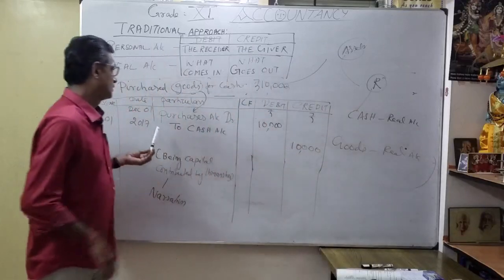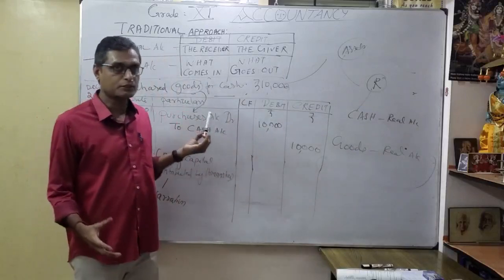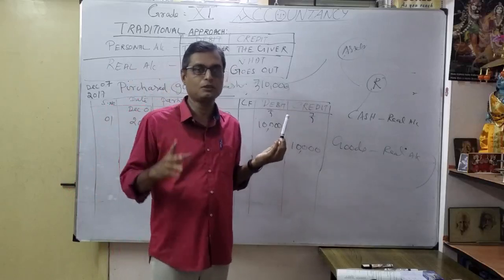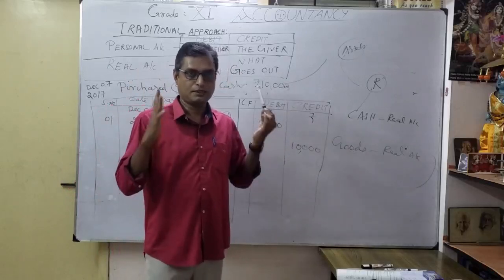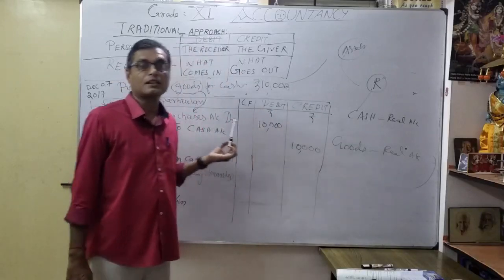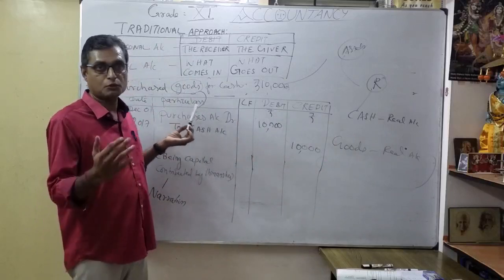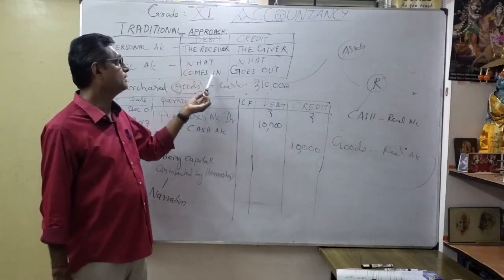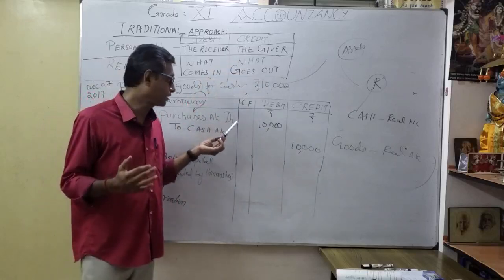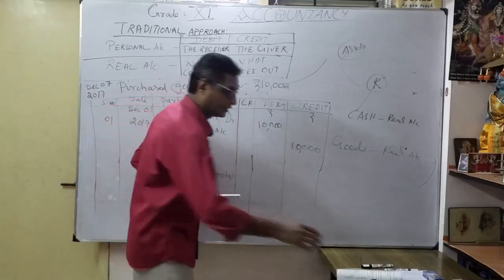Understood? So repeat once again. Purchases. So what comes in? Why am I putting it on the debit side? First we want to identify whether it comes under, we discuss only two accounts right now, correct? Personal account or real account. So is it a personal account? No, because there is no name. So it's a real account. Why is it a real account? It is related to an asset, stock or goods. That's why debited. So what's the rule of the real account? Debit what comes in, credit what goes out. That's why I am debiting. Purchases account debtor, you can say Dr, 10,000 on the debit side. To cash account 10,000. Then narration.